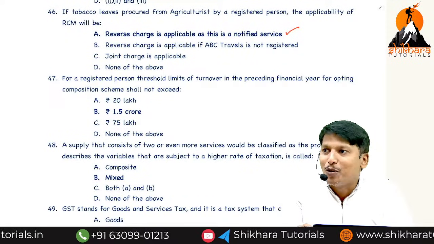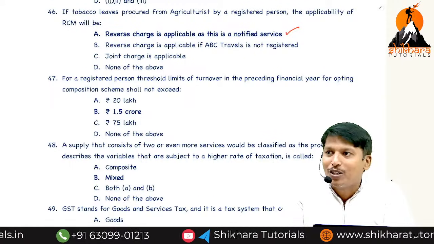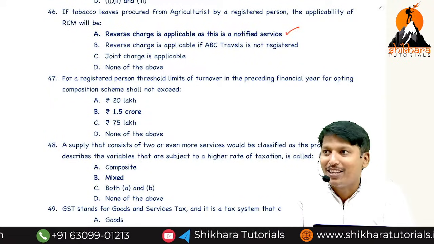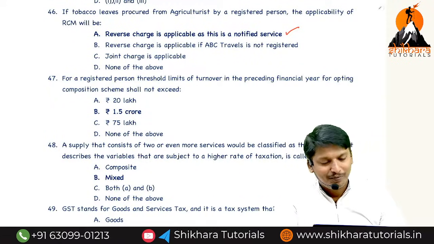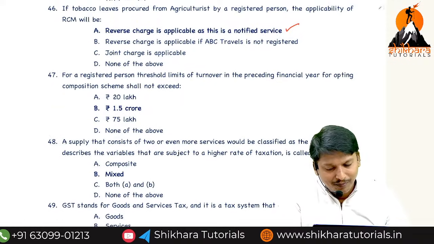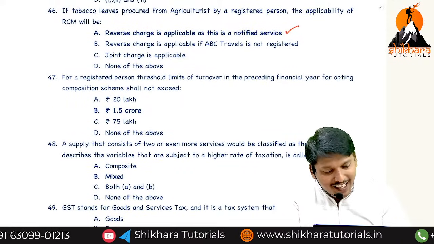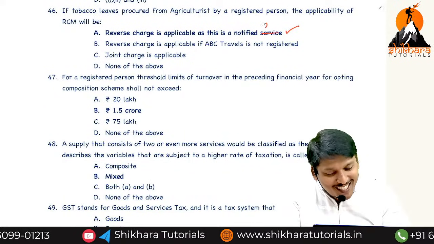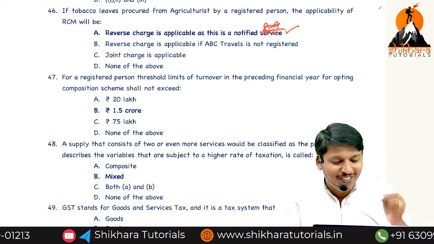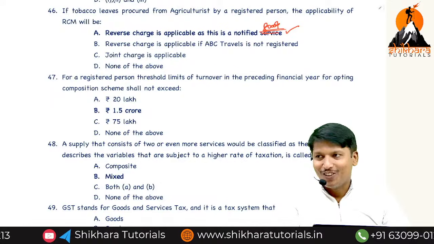Bidi wrapper leaves, only inside is the tobacco, outside bidi. Tobacco leaves also are given separately. But there is a mistake, it is a notified goods. That is, notified goods.